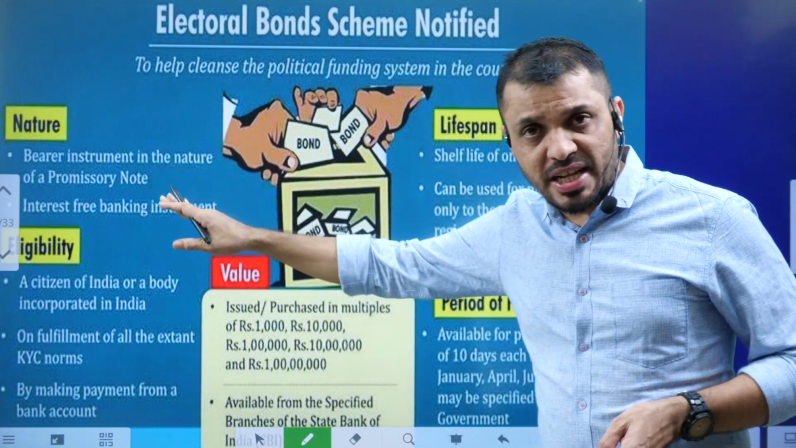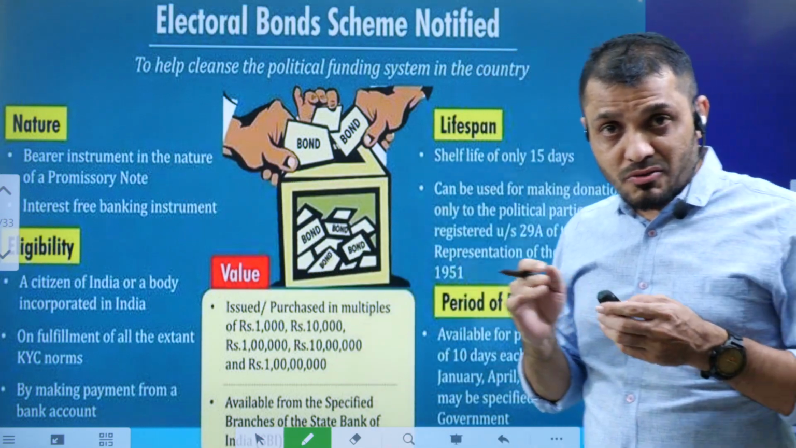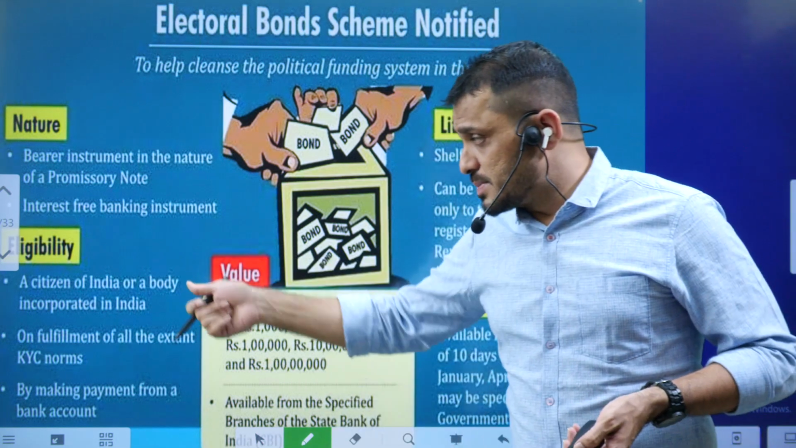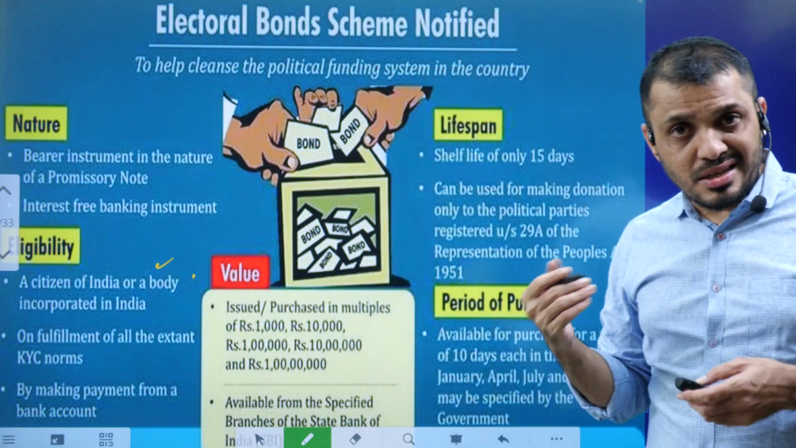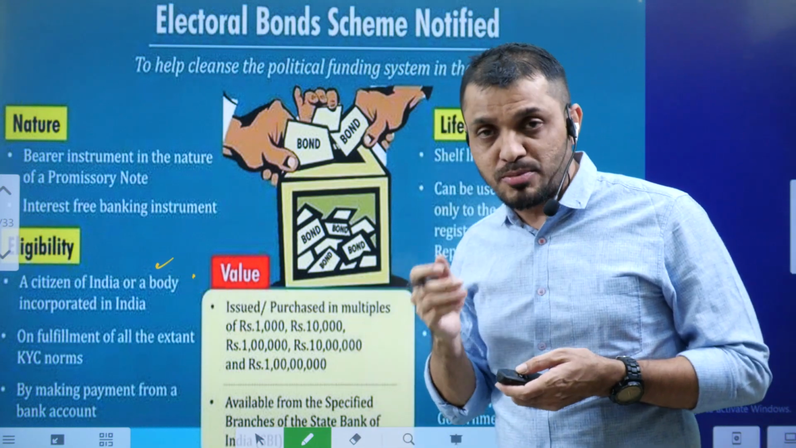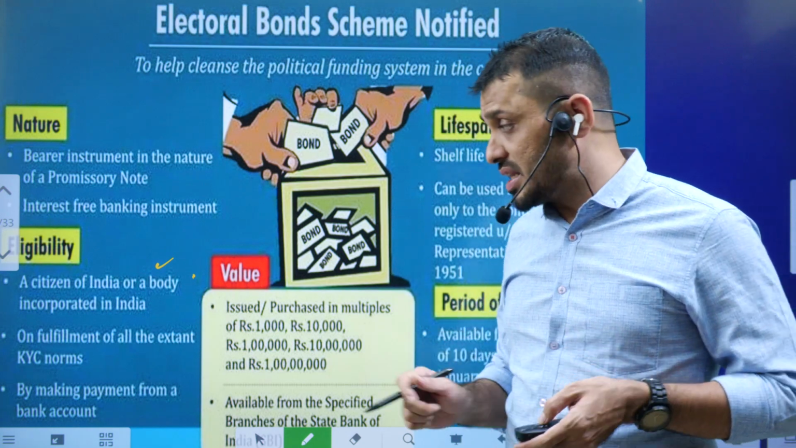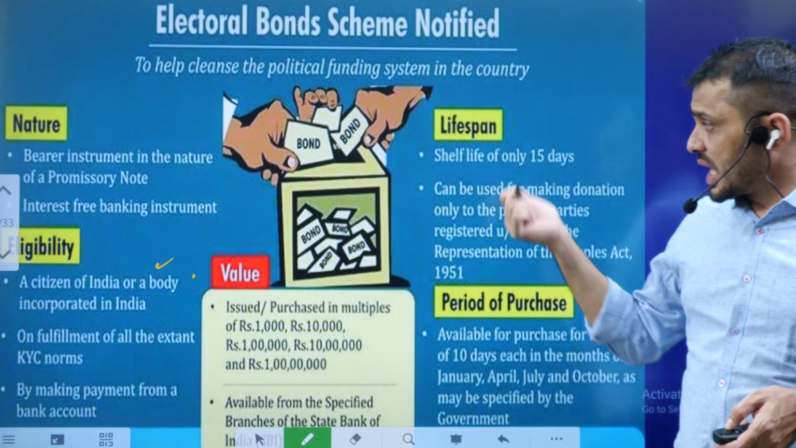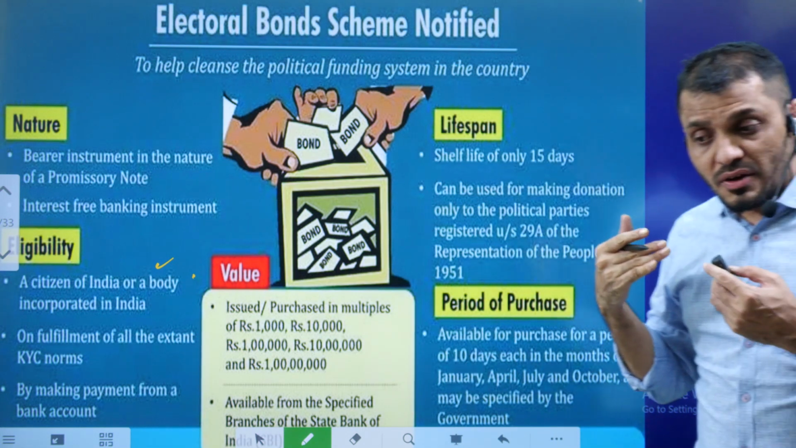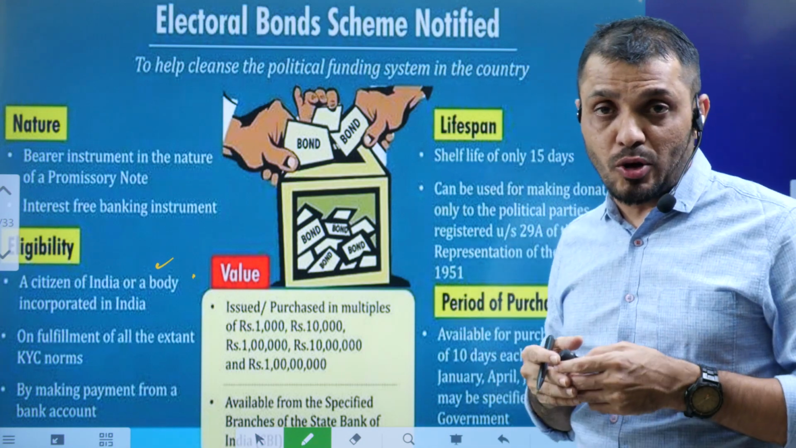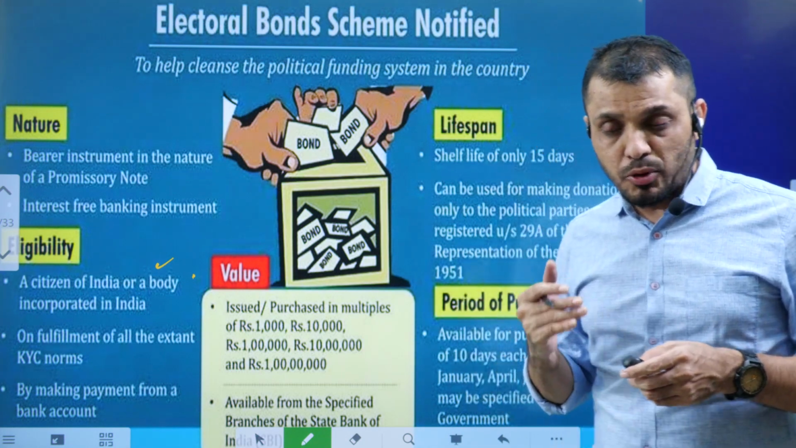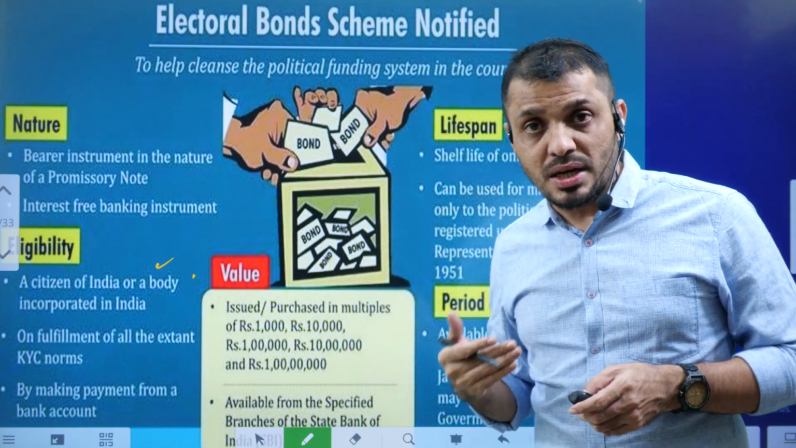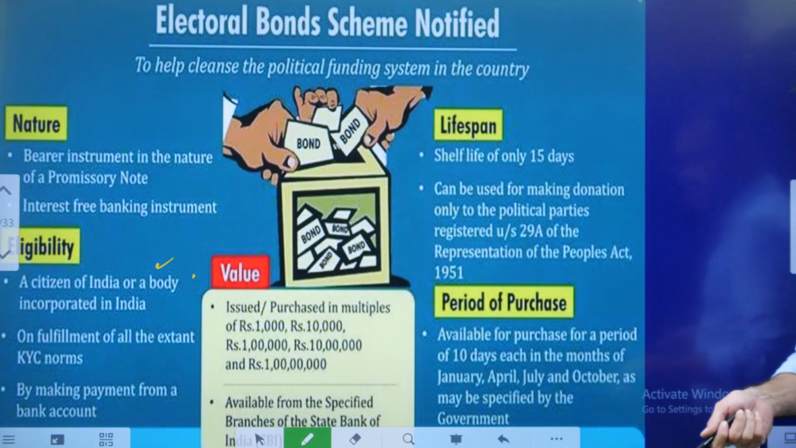Generally, these bonds are bearer in nature. That means the donor's name will not be on the bond. On eligibility, any citizen or any incorporated body is eligible to buy this bond. You have to understand that foreigners cannot buy electoral bonds. They have to fulfill all the KYC norms, know your customer. Regarding the lifespan, within 15 days of purchasing the bond, we have to deposit it in a political party's account. Otherwise, the money spent on the bond will go to the PM Cares Fund. That you have to understand.